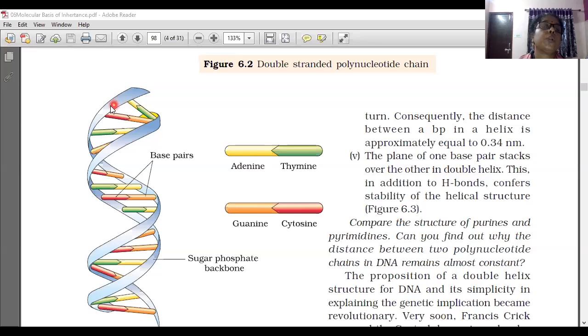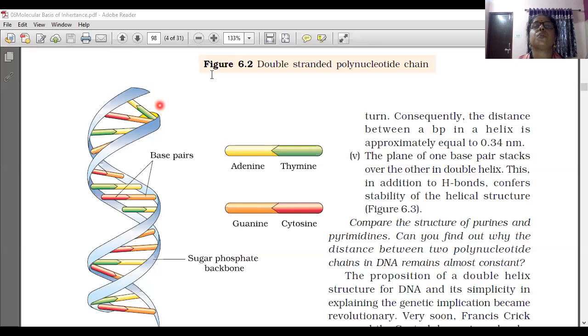These are the polynucleotide chains, going like this, anti-parallel. This ribbon-shaped structure, the polynucleotide chain, is made up of nitrogenous bases and phosphate, and the base pairs are arranged like the stairs of a staircase. See? So I think all of you understood it. The remaining portion we will learn in another class.